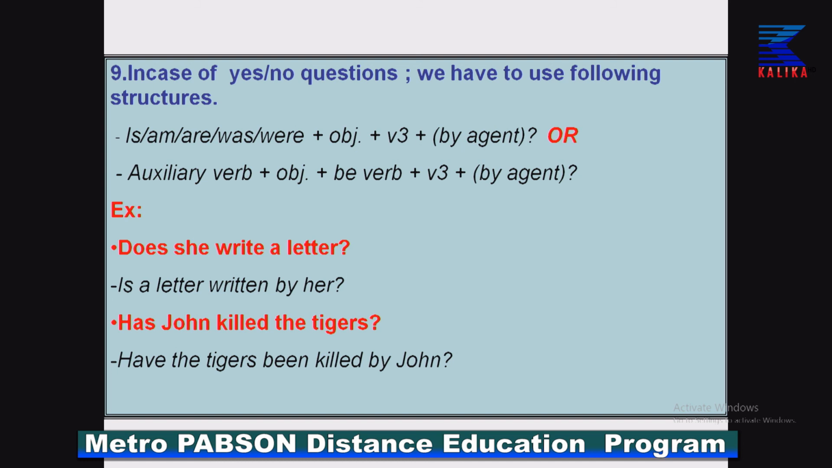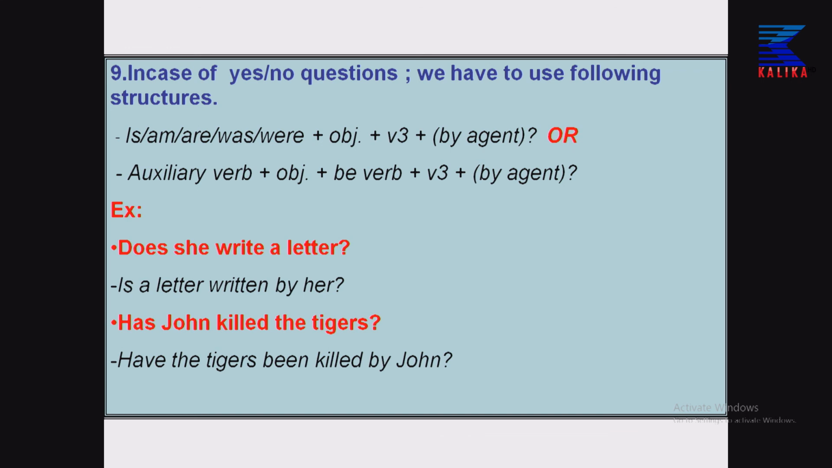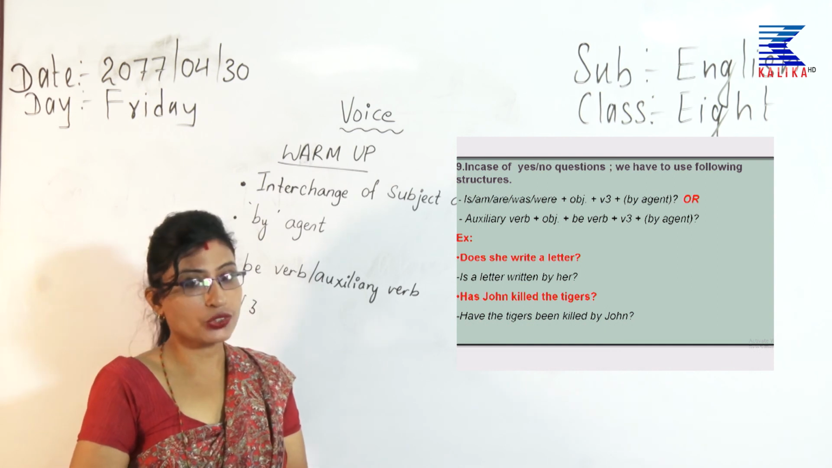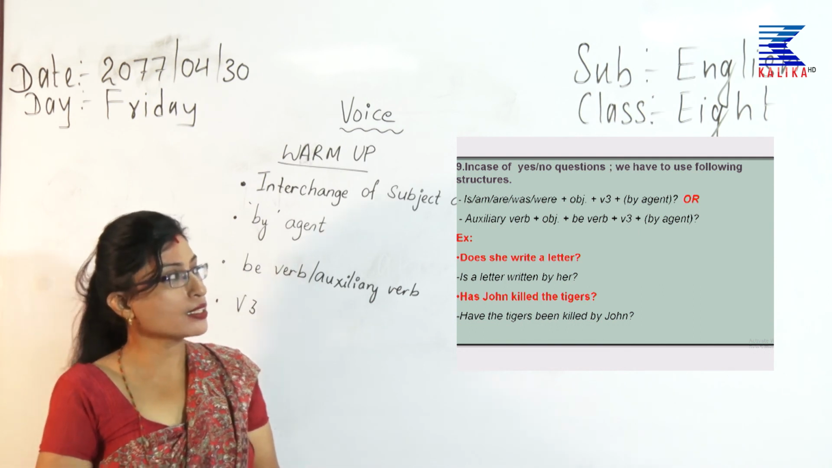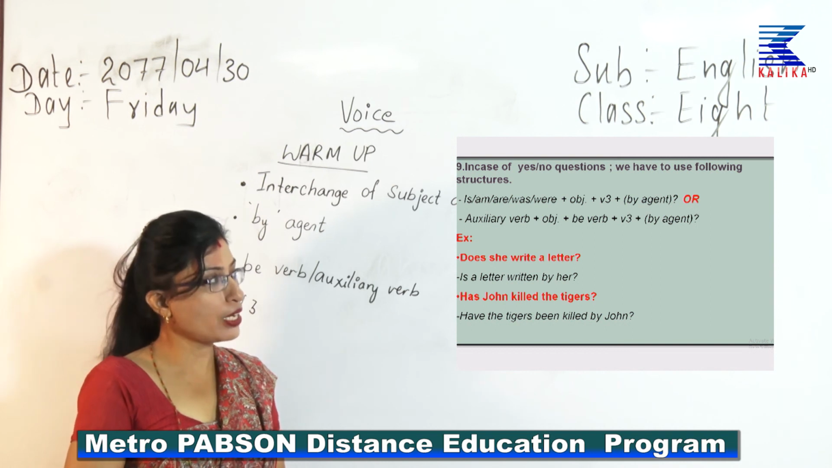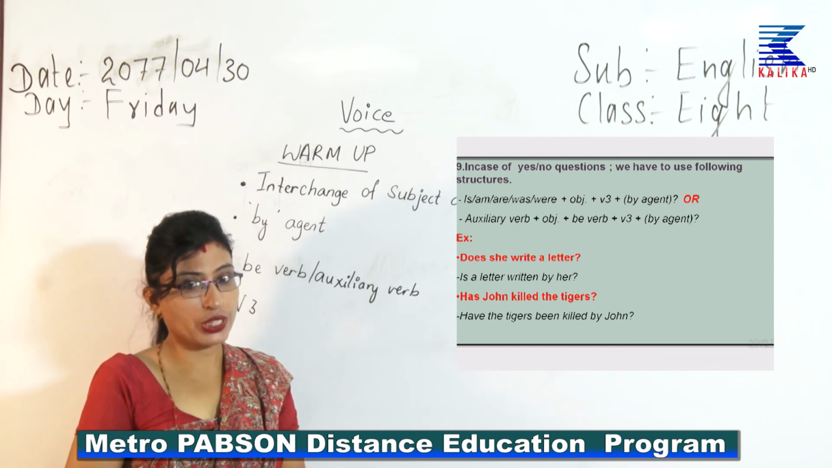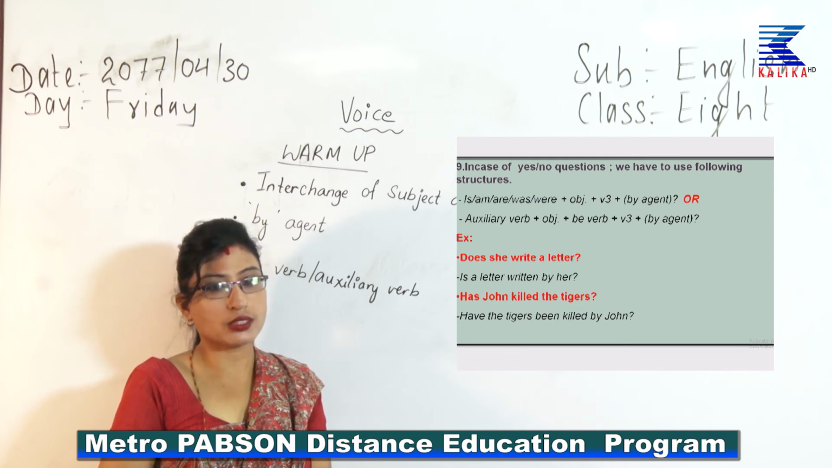Now, what to do in case of yes-no questions? There is a certain pattern that you have to follow. See how you would change active sentences that have a yes-no structure into passive: you have to use is, am, are, was, where, plus object plus verb 3 plus by agent. The by agent is in brackets.